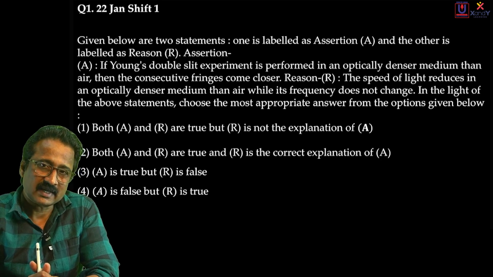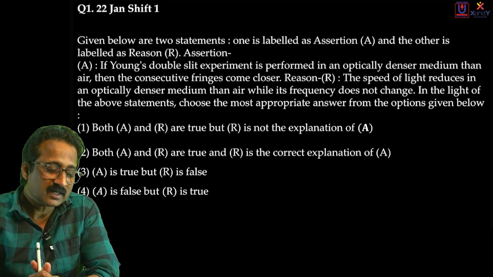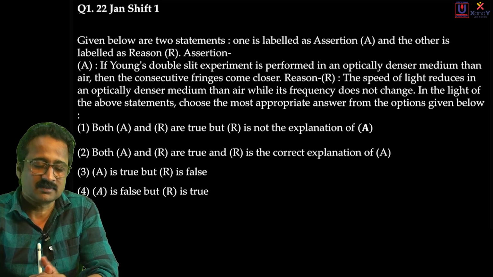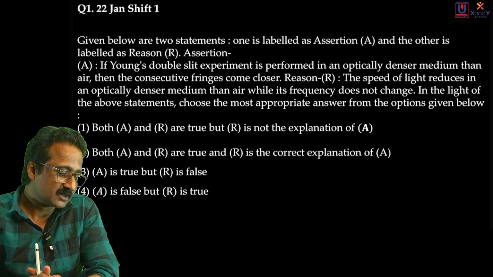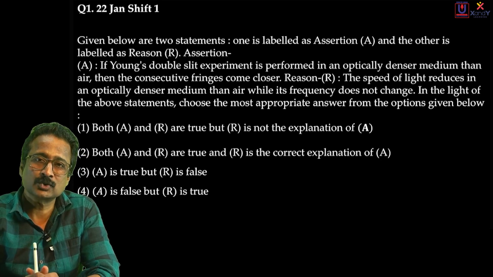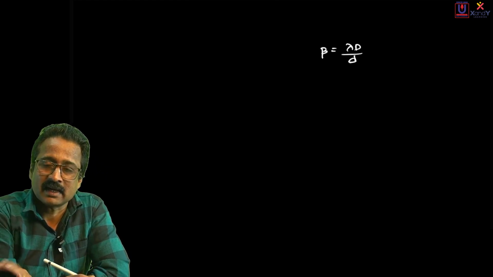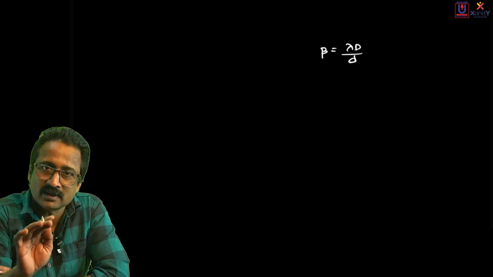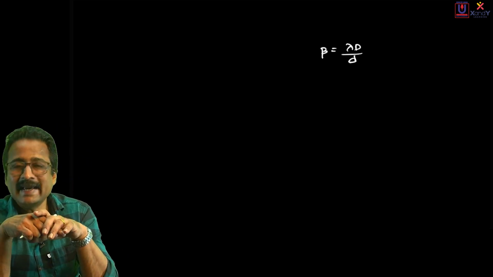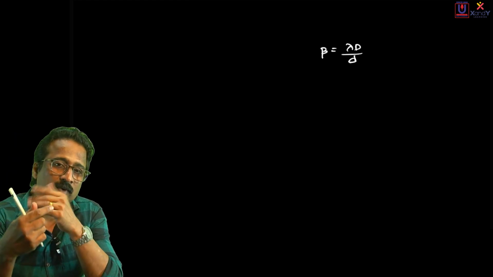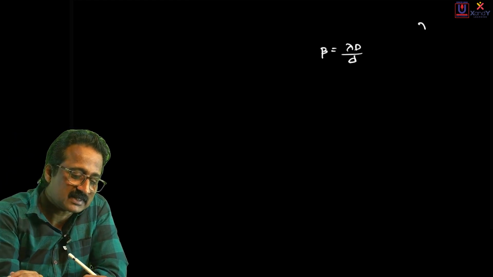If YDSE, Young's double slit experiment, is performed in an optically denser medium than in air, then the consecutive fringes come closer. This is true because the fringe width is given by a certain expression. Beta, the fringe width in YDSE, is equal to lambda D divided by small d. When you are conducting the experiment in air, then lambda is the wavelength in air. But when you change the medium to some liquid, replacing air with some liquid in YDSE, the wavelength will get modified. If lambda is the wavelength of light in air, it becomes lambda dash in liquid.